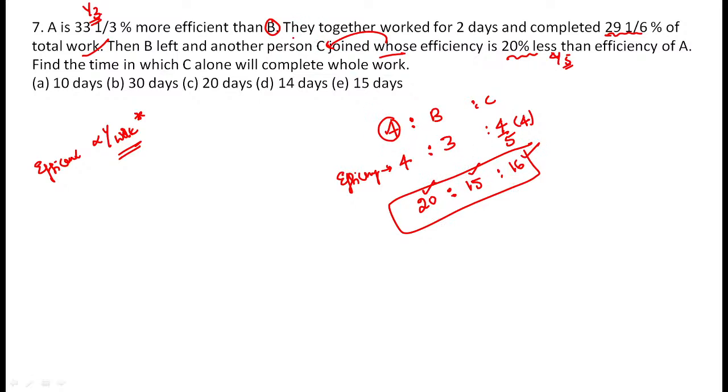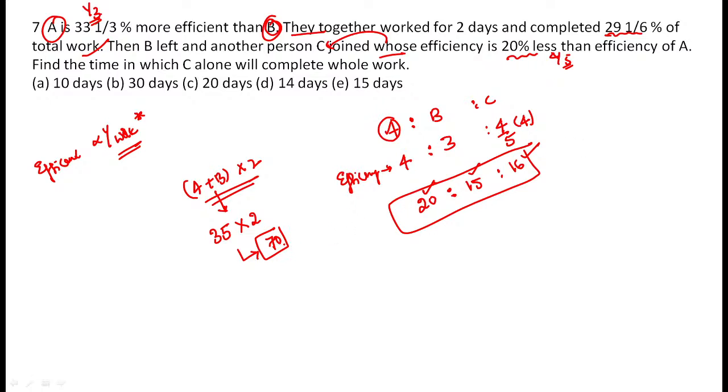Now, what is the information? A and B are working together for 2 days. So every day A and B together completed 35 units. Per day they complete 35 units, so for 2 days they completed 70 parts.